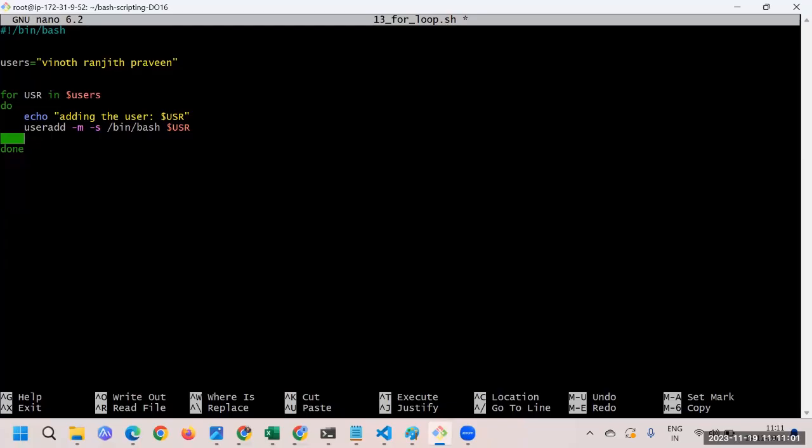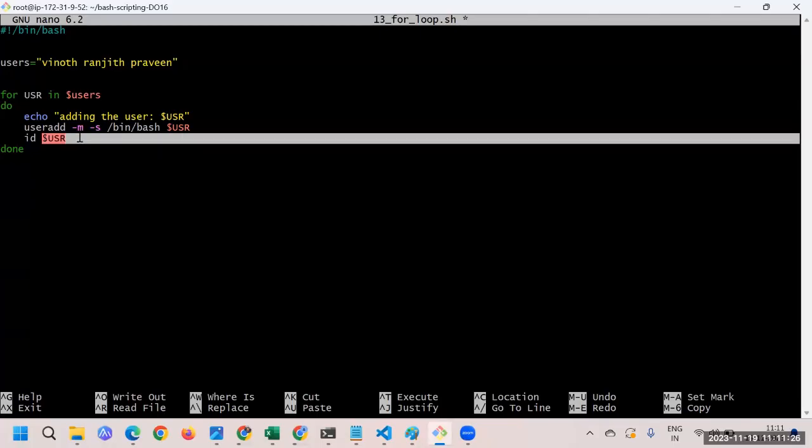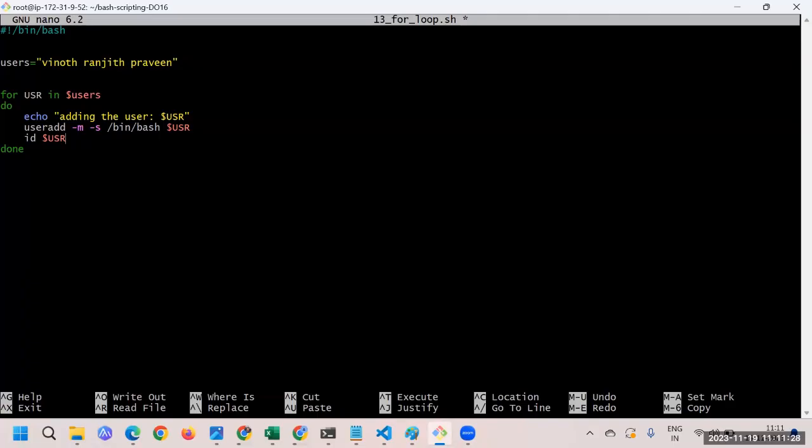If you are interested in understanding whether you have added the user or not, you can make sure using id and then the user. What will this do? This will print the ID of that user. Whenever a user is created, an ID also gets created by Linux. This is just for confirmation whether that user got added or not.